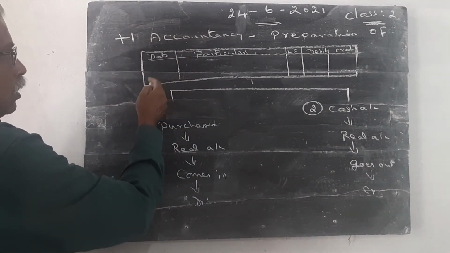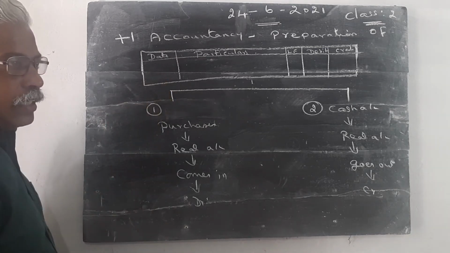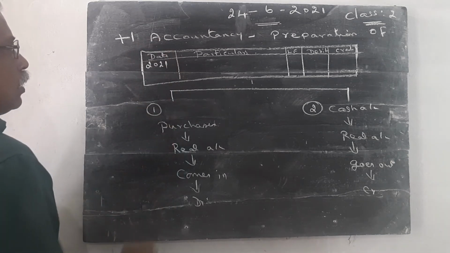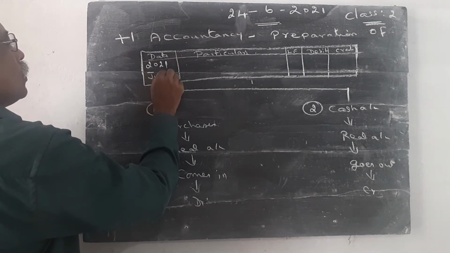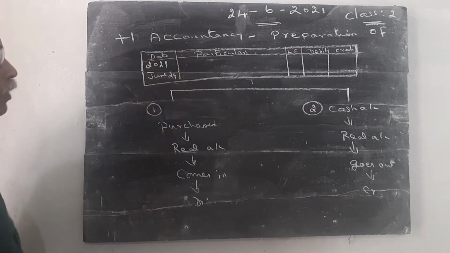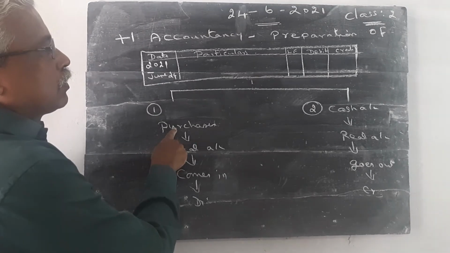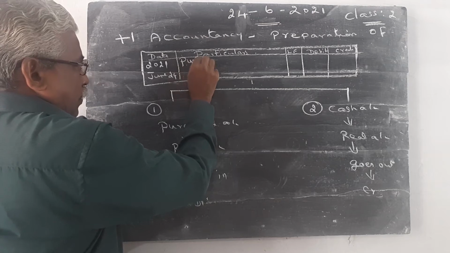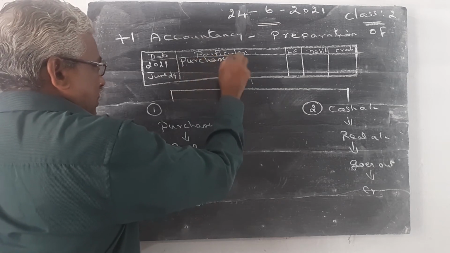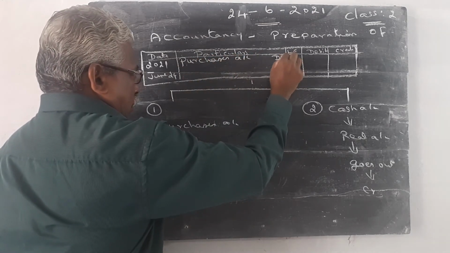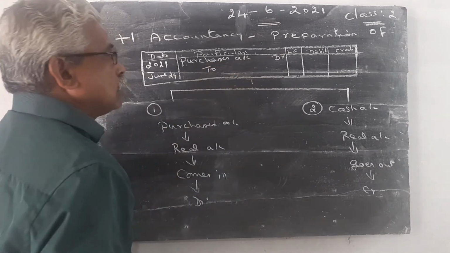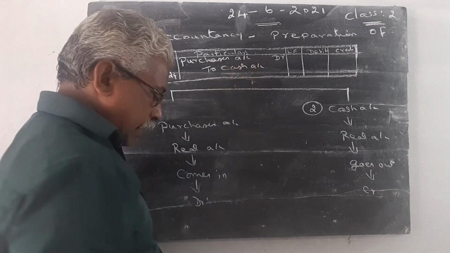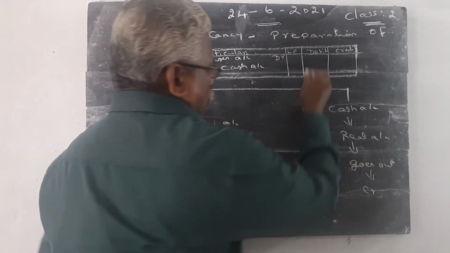Here you write today's date. Date is not given, so you write today's date, 2021 June 24. First write the debit aspect. Purchases account debtor to cash account. Write the amount also, 4,000 rupees.